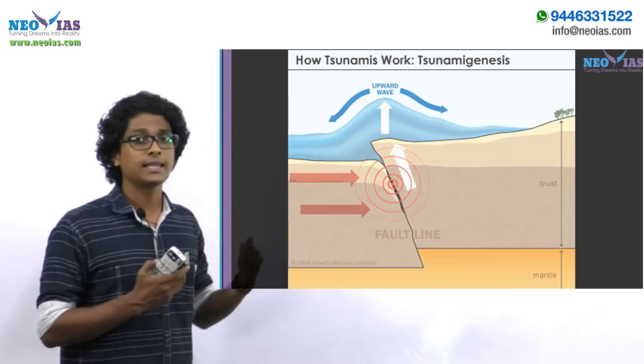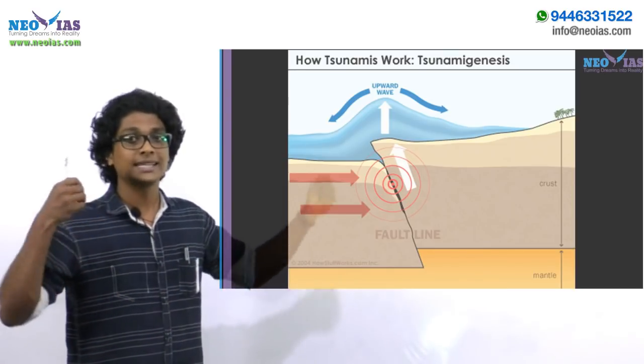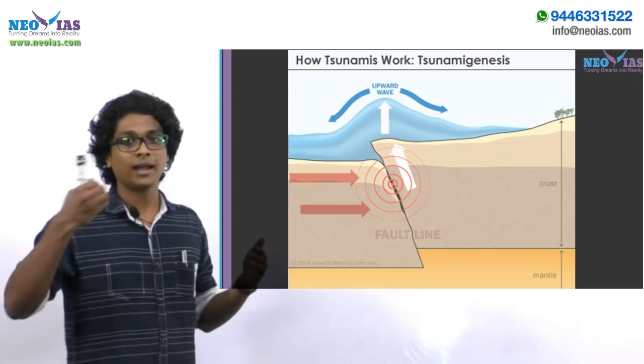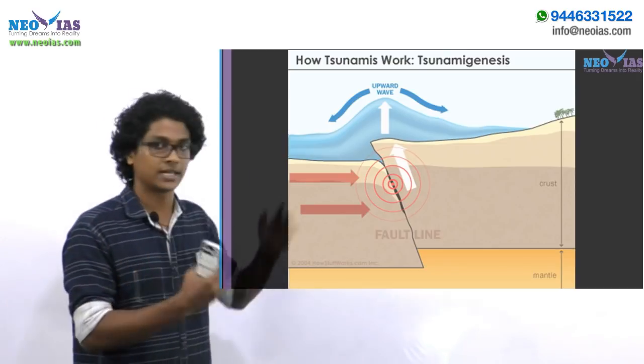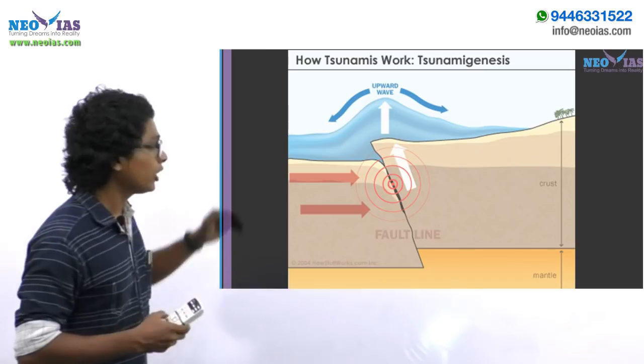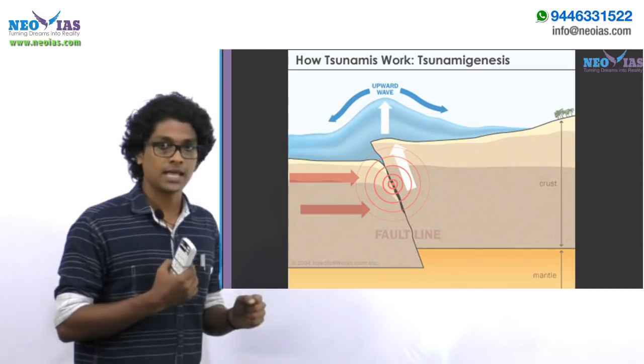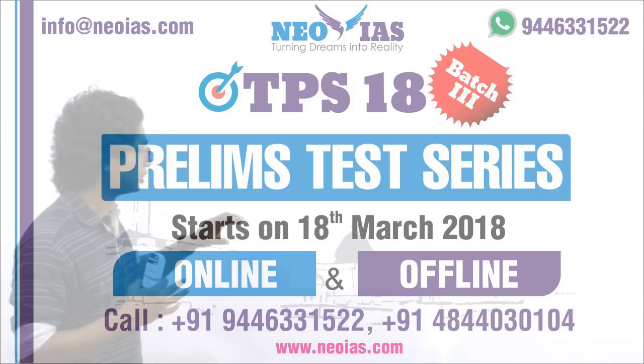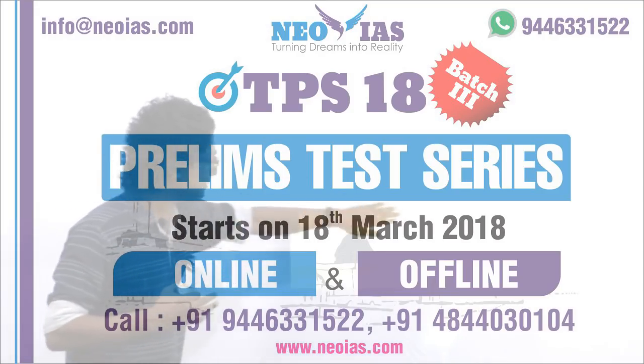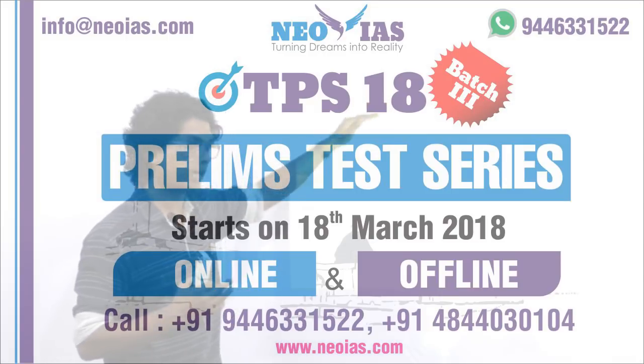So tsunamis are a long series of waves, which wreak havoc in the coastal areas. Now they are formed when we have displacement of the vertical water column. In the sense, imagine this picture shows an earthquake where the crustal regions are uplifted, right? One part of the crustal regions is uplifted, right?